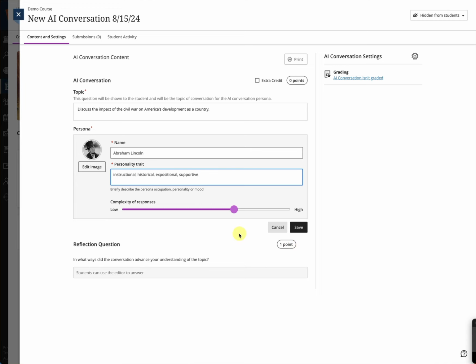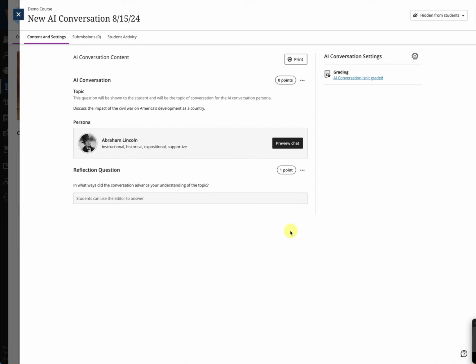When they're done with the activity, it says, in what ways did this conversation advance your understanding of the topic? So in essence, you're having them do this activity where they can have this conversation and then reflect upon it. So that metacognition might be happening there, thinking about thinking. I can hit save there. So I've got that. Currently, that is the reflection question.